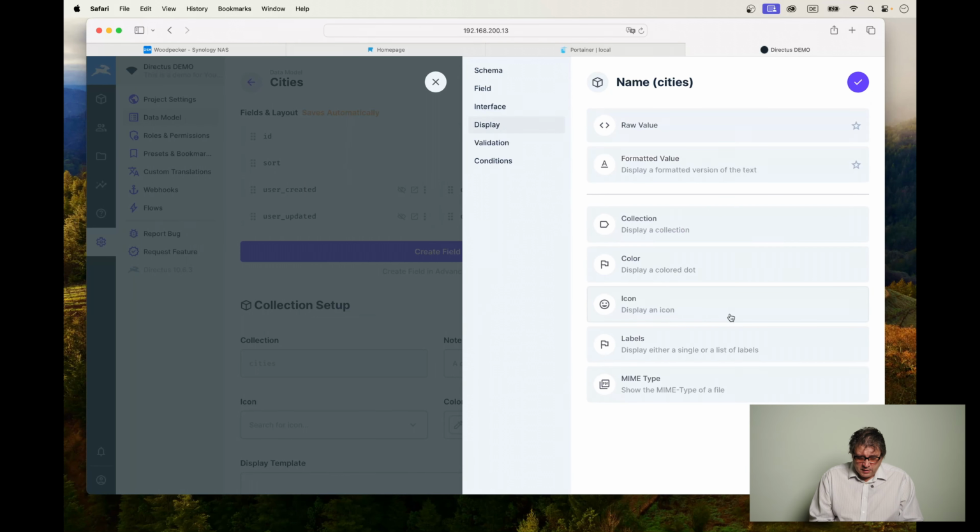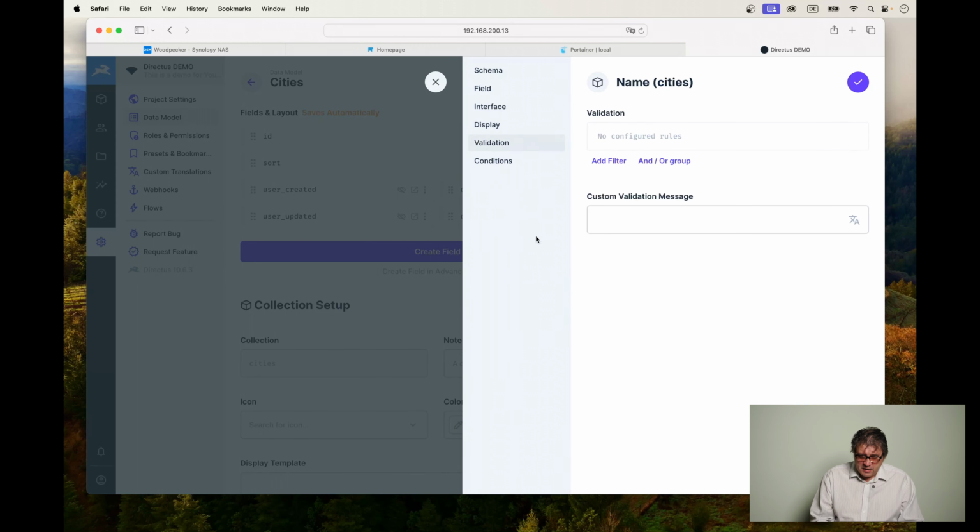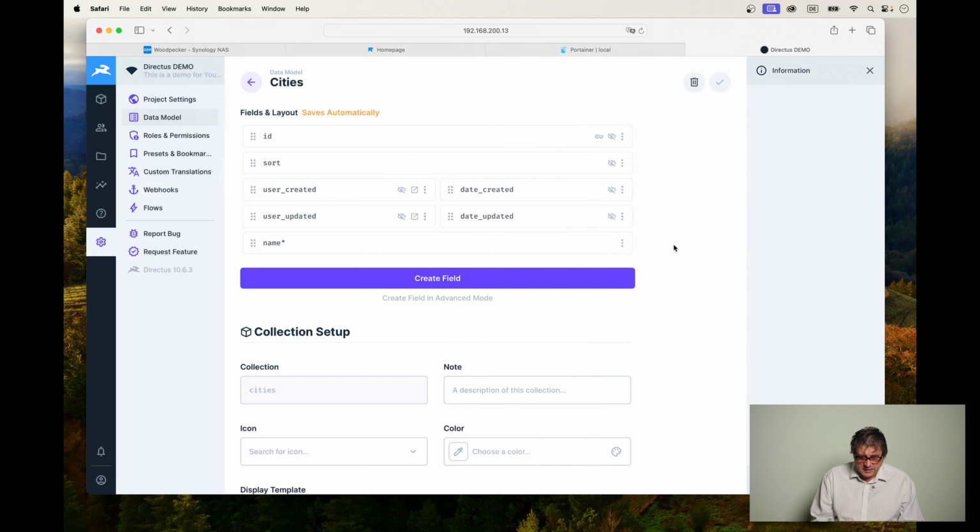Now we can go to the display part, and here we can change how the value is displayed. Takes us a little bit far away from what I actually wanted to demonstrate, so let's leave it at this point so that you know it is there and that you can work with it. Then we can validate, of course, according to certain rules. And there are certain conditions which you can also fulfill, but let's leave it as it is. Let's save it. Now we have our city name.